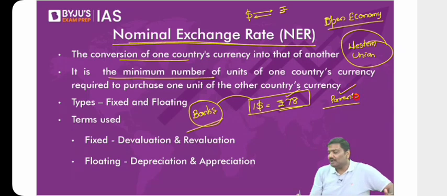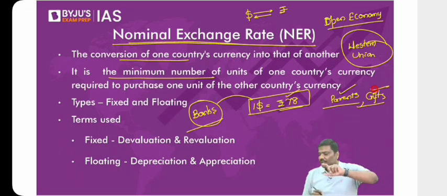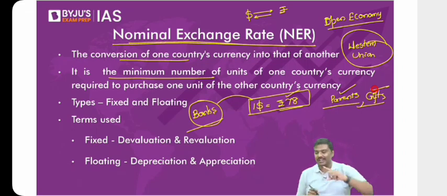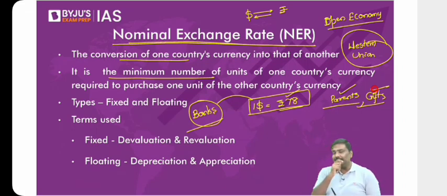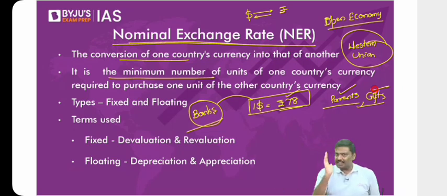You'll also pay a certain amount of money for gifts. That is also called remittances. So whenever you are transferring funds for the welfare of relatives, or for gifts like this, that is called remittances. And remittances in simple terms is called a transfer payment. Do you remember the term transfer payments that I've used earlier? I used it when I was discussing GDP, gross domestic product. These are one-sided transfers.